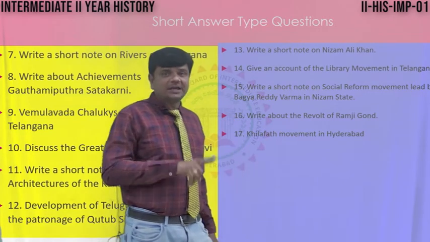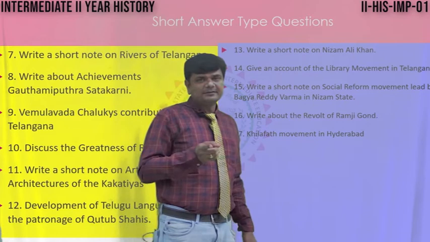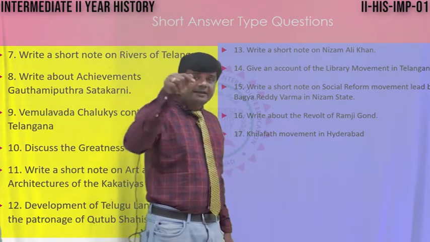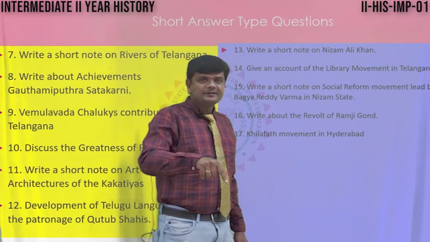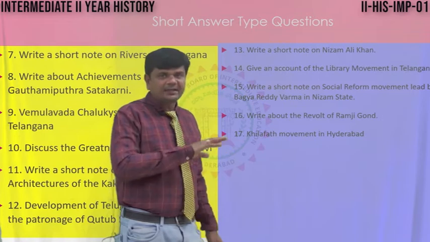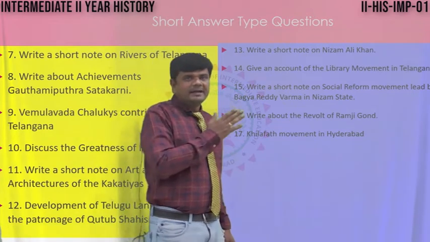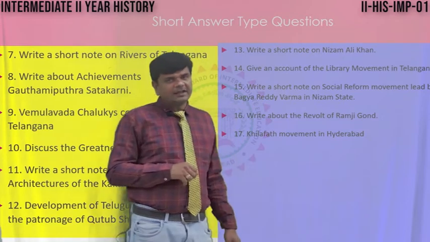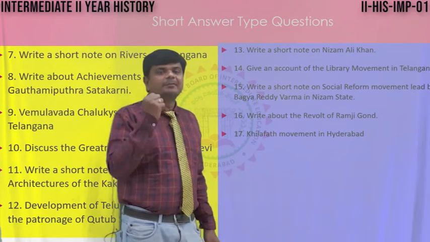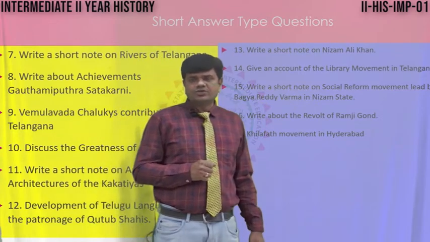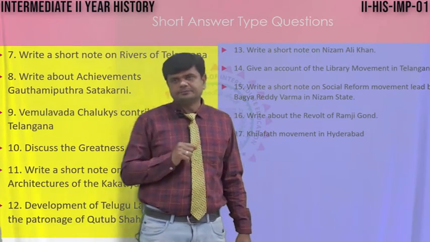In India, for the first time, one native king supported British policies and joined their schemes, that is a subsidiary alliance. That is an agreement between the Nizams and the British. So that is called subsidiary alliance, during Nizam Ali Khan's tenure.